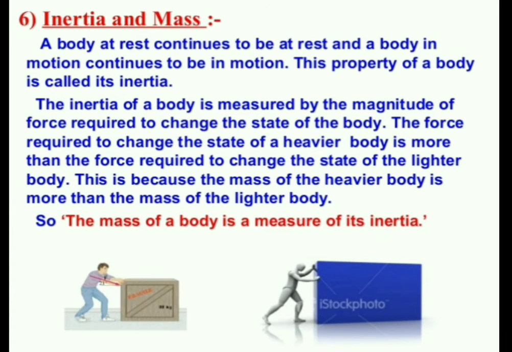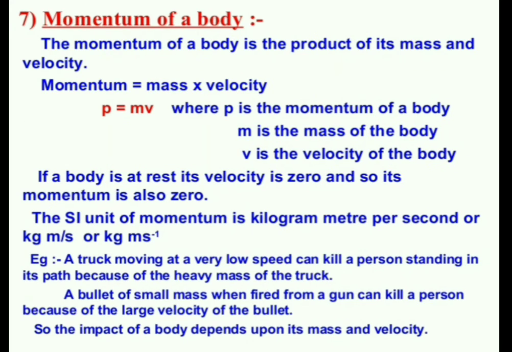Next slide is the momentum of a body. Do you know, students, the momentum of a body is the product of its mass and velocity. I will repeat the definition: the momentum of a body is the product of its mass and velocity.